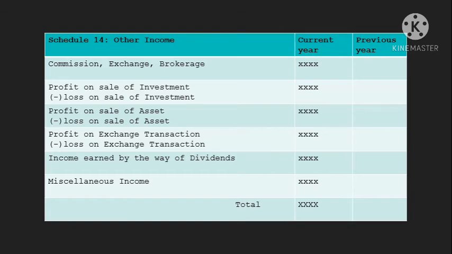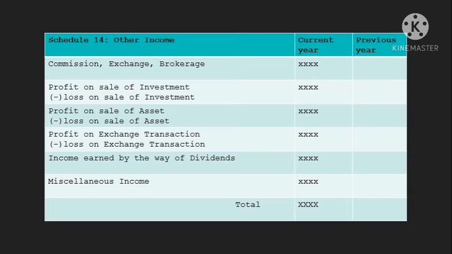Next, profit on sale of assets. Similarly, the bank sells assets of its property. It is possible to earn a profit. If a loss, you have to deduct. Profit on exchange transactions. Exchange transaction means foreign exchange. If the exchange makes a profit or a loss, you deduct the loss.